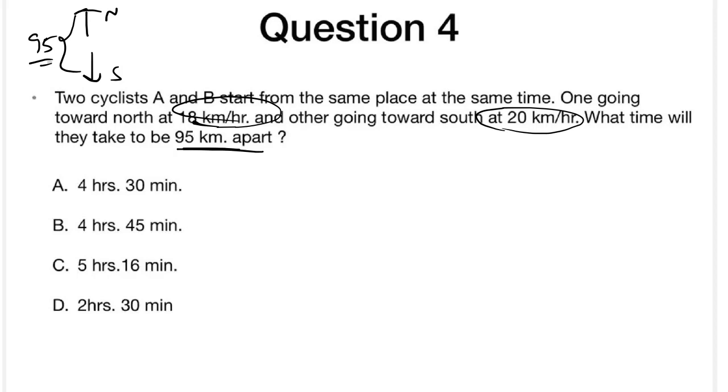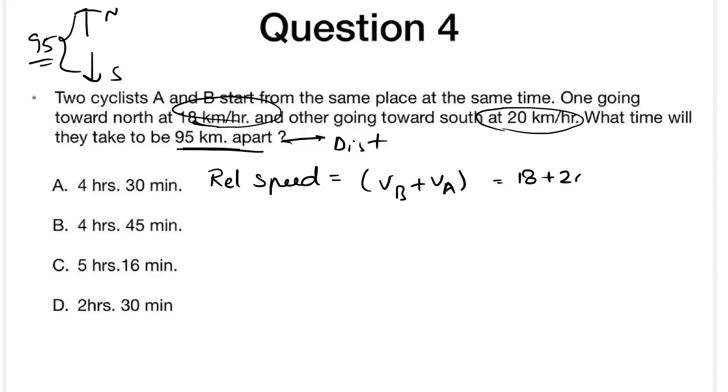Okay, so they already gave the distance as 95 kilometers. So we need the relative speed. The relative speed, we already know, is VB plus VA, so it is 18 plus 20, which is equal to 38 kilometers per hour.